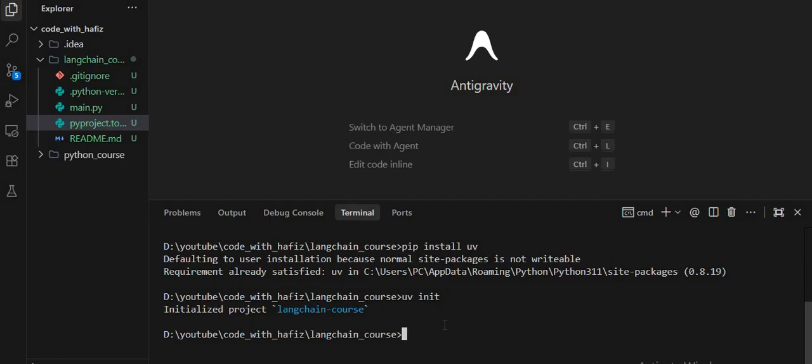To create a virtual environment, keep in mind that each project has its own environment. You can install different library versions safely. So let's assume you are working with LangChain version 0.1 and you need some libraries for that version.